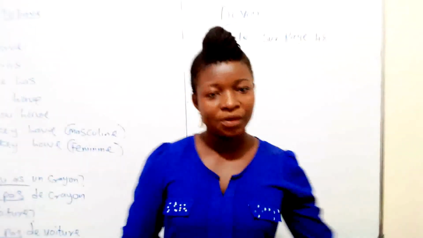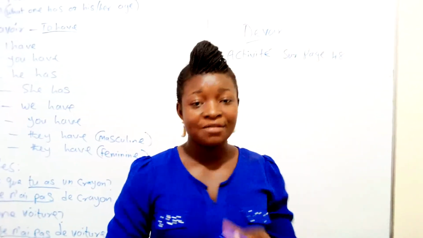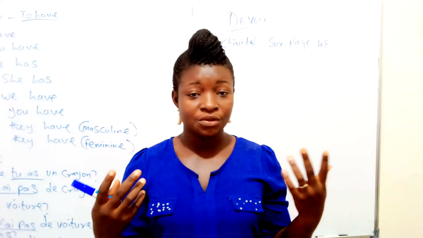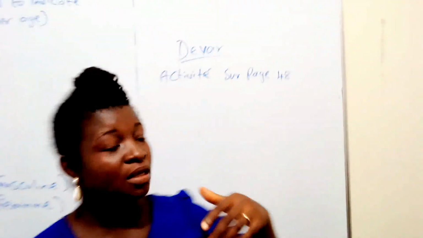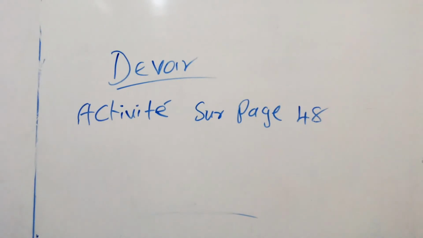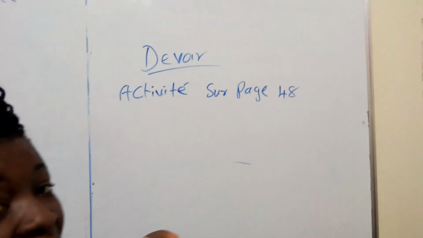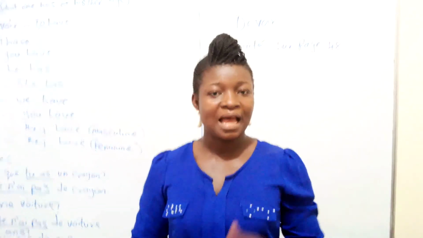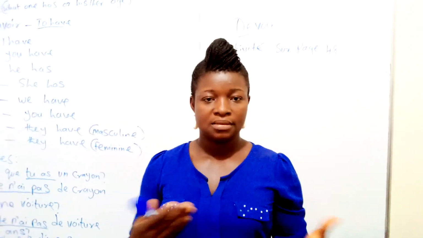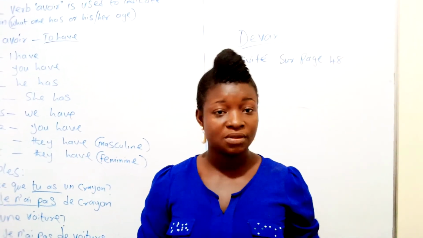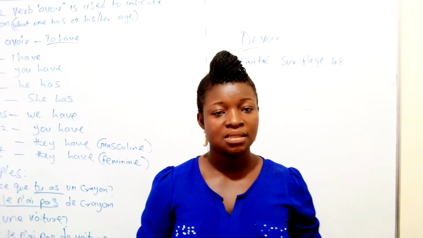Okay, my pupils in grade 2, we've looked at être, we've looked at avoir. So you have to do this devoir on the board for me. That's the activité on page 88 of your textbook. I will wait for this homework, and subsequently we will look at more things. Right now I have to say be good at home and see you soon. Au revoir.